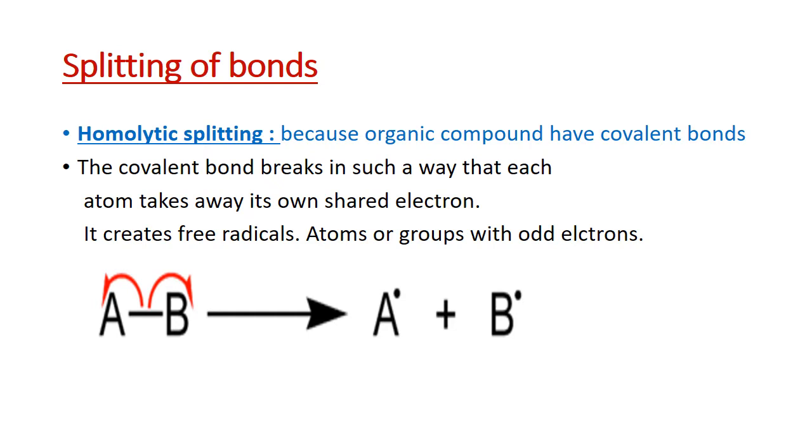Example: an AB compound, when the bond splits, A and B take their own electrons, so both have one odd electron, and these are known as free radicals. So homolytic splitting produces free radicals. What are free radicals? These are particles with an odd number of electrons on the central atom.